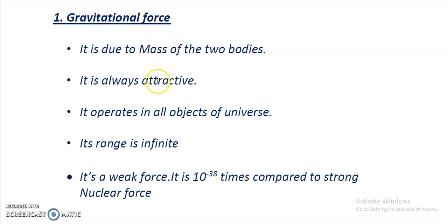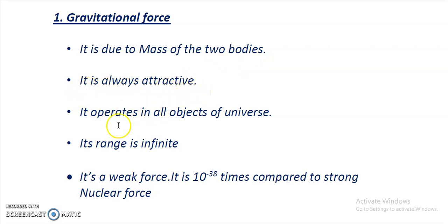So what are the properties of gravitational force? Let us go through. The first one is, it is due to the mass of the two bodies. Definitely you must have gone through the formula, F is equal to G m1 m2 upon r square. So masses are involved, that's why it is due to the mass of the two bodies. Second, it is always attractive in nature.